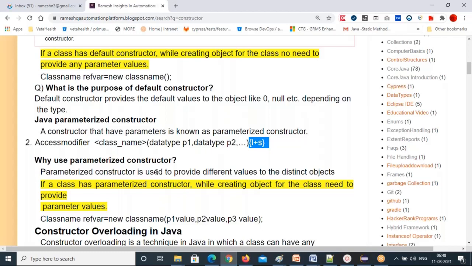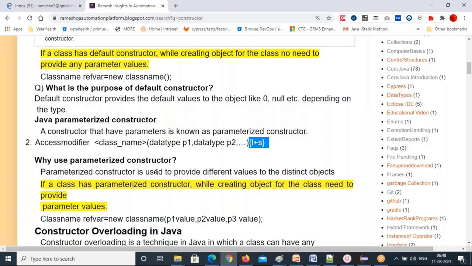Then this is the one option for you. You can use a parameterized constructor. So the other way is, how can you pass your instance variable values? Till yesterday we have seen that through setter methods you can pass your instance variable values. The second way to pass your instance variable values is through a parameterized constructor. These are the two ways you can pass your instance variable values at runtime.